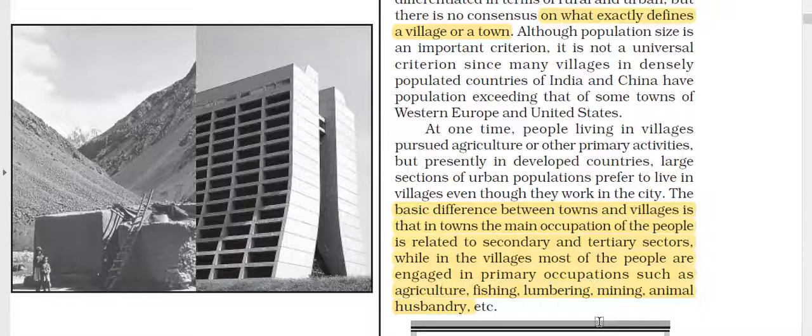If the area has majorly people engaged in primary activities like agriculture, fishing, mining, animal husbandry, that will come under rural settlements.